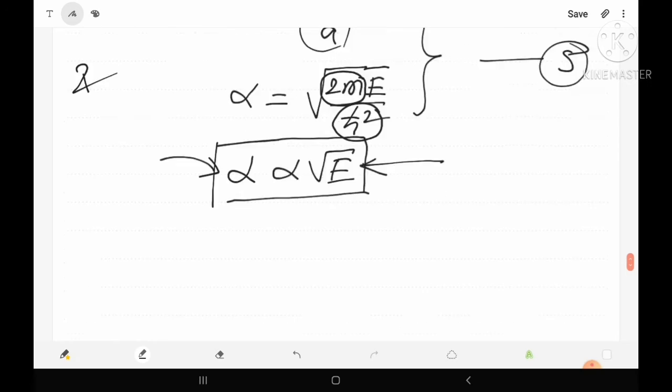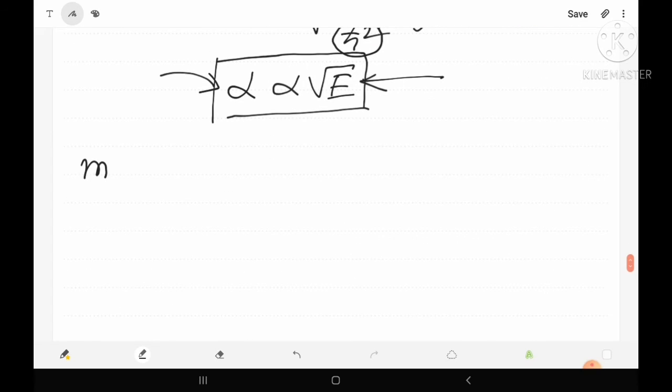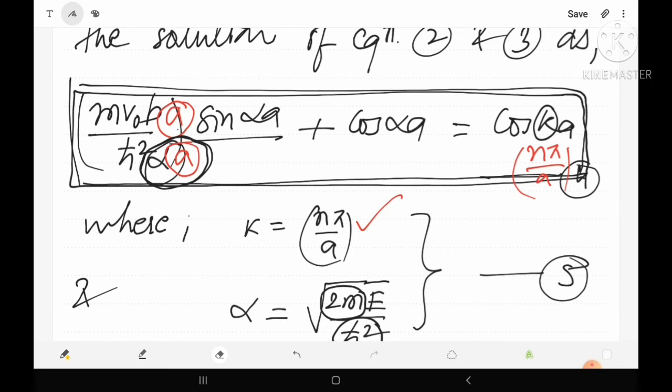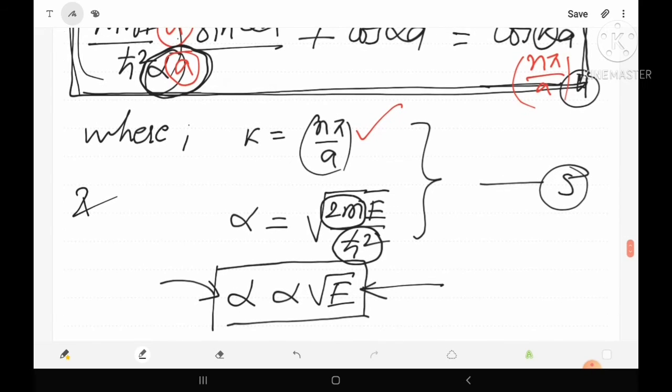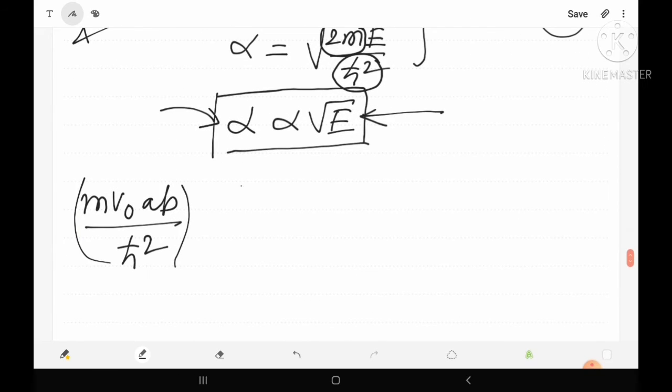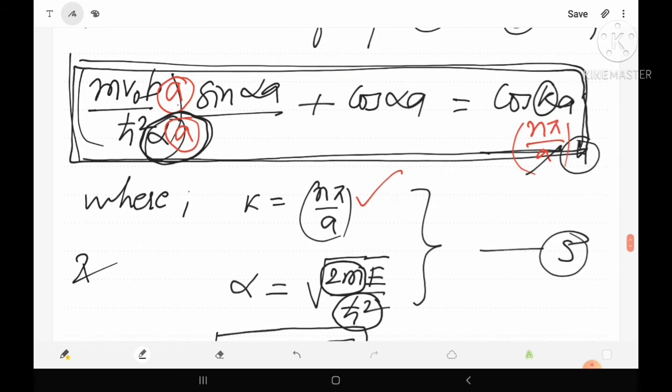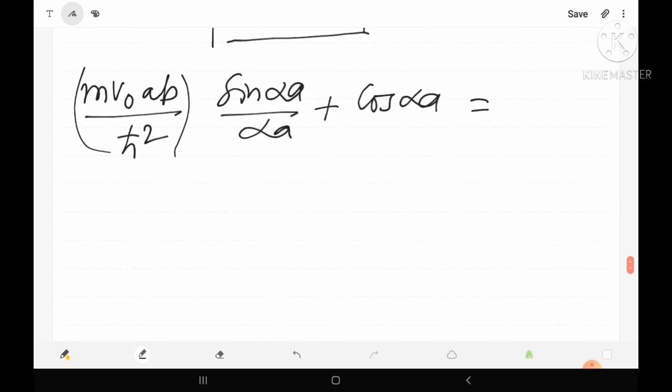So here we have m V₀ a b upon ħ², and this alpha a may be written as here, so sin αa upon αa plus cos αa is equal to, now substitute the value of k, then this a and this a will be cancelled out, we have only cos n pi. So here we have cos n pi.